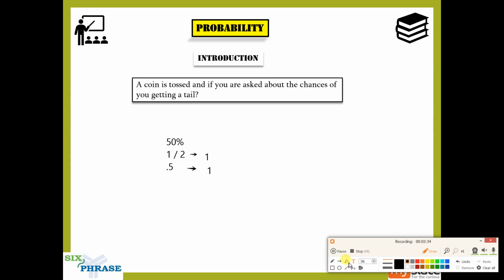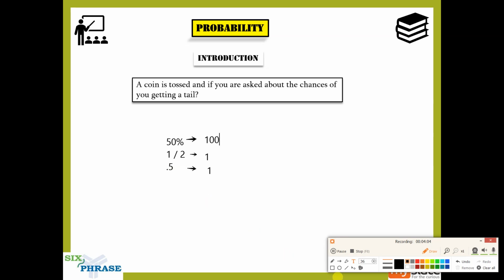But how does 50 percentage equal this? Because in 50 percentage, the whole is 100. So half of 100 is 50 percentage. The whole is 1, half of 1 is 1 by 2. The whole is 1, half of 1 is 0.5. So essentially this is what is happening here.